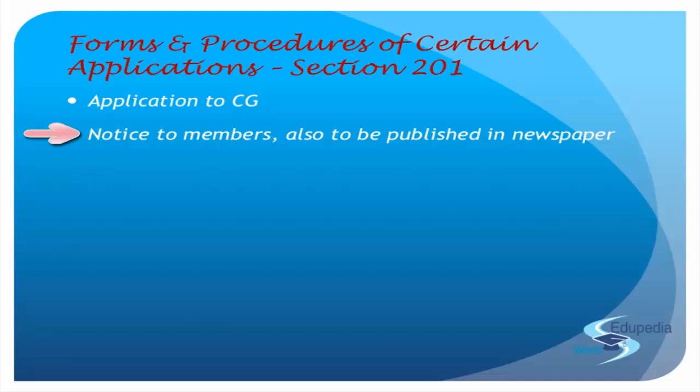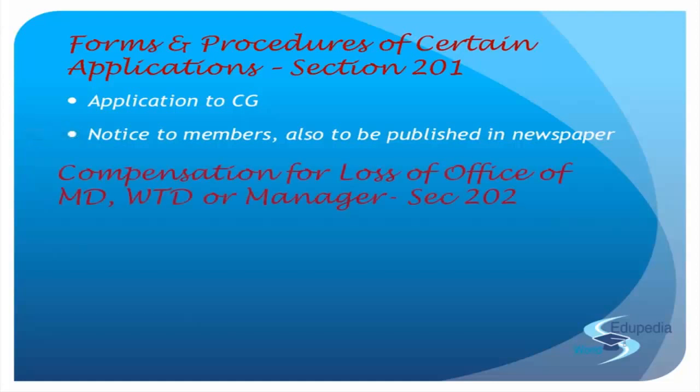The copies of the notices that they have printed, together with a certificate by the company as to the due publication thereof, shall be attached to the application. That is, look, central government, we have already published the notice in the newspapers that this is what we are going to apply for, and this is the form, and on the backside please find attached the general notice that we have given to the public in the same district, right? So that is it.